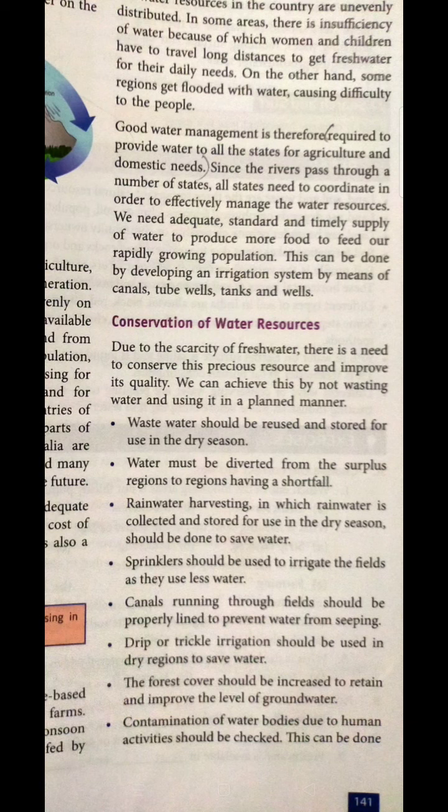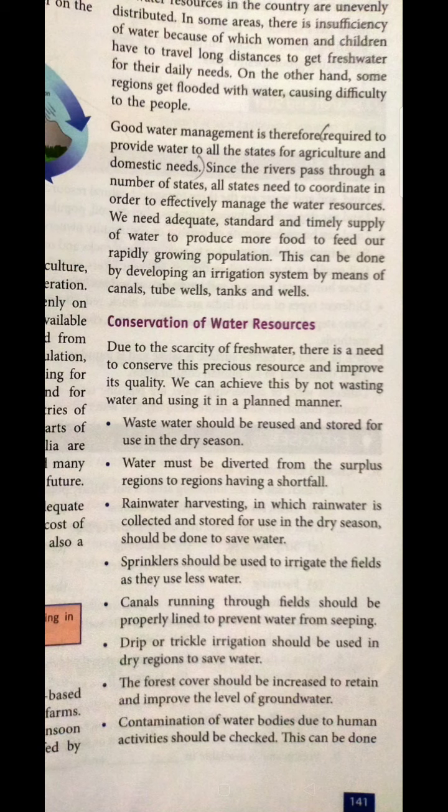It is not right that we are continuously wasting our water. A plenty of water is being wasted in irrigation activities as well. So when we are using water for irrigation, it is our duty to check that it is used in a very wise manner. The canal running through the field should be properly lined to prevent water seeping, and drip or trickle irrigation should be used in dry regions to save water. So these kinds of practices must be used in irrigation activities, so that we are able to save our water.